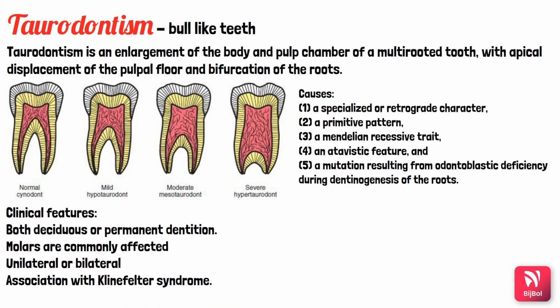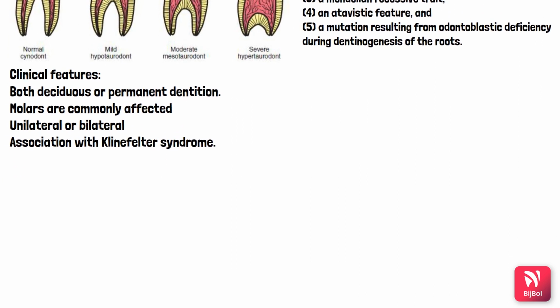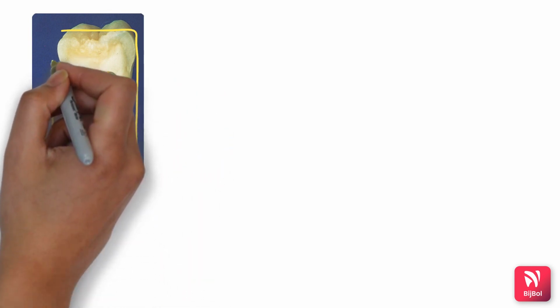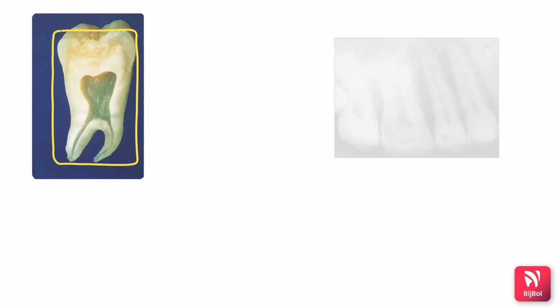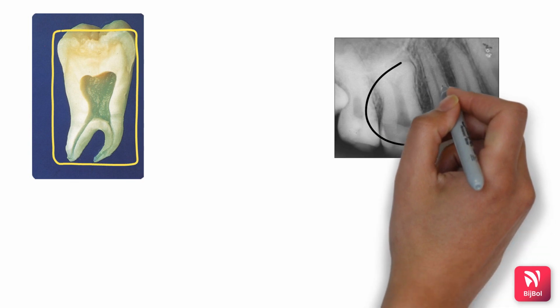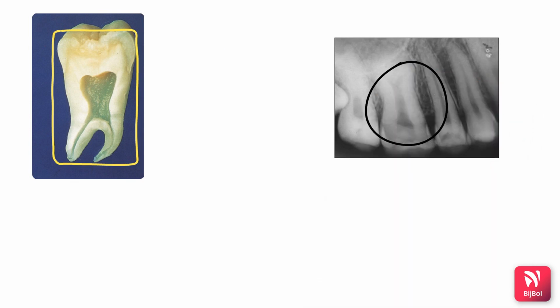The involved teeth tend to be rectangular in shape, like this picture. The pulp chamber is extremely large with greater apico-occlusal height than normal, as you can see in this radiograph, and the pulp also lacks normal cervical constriction.